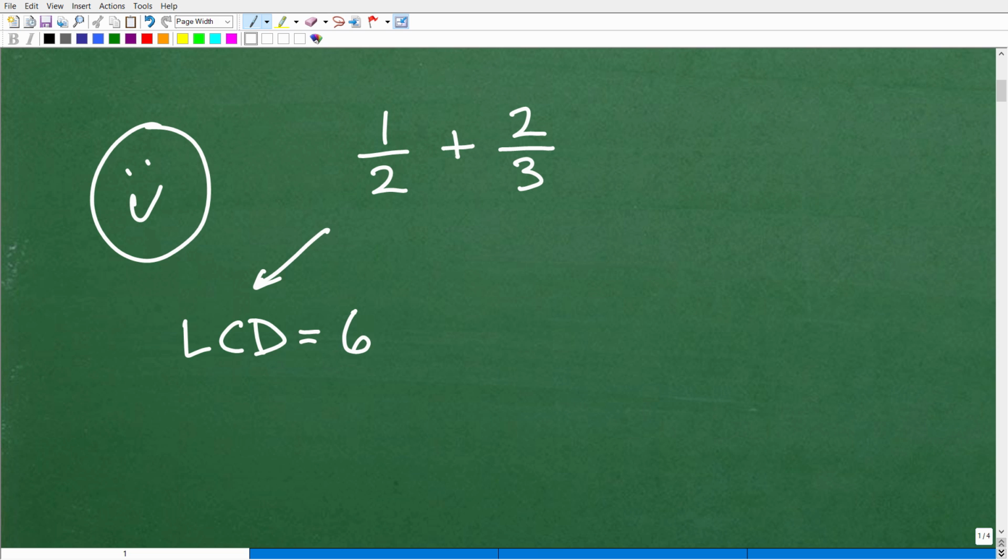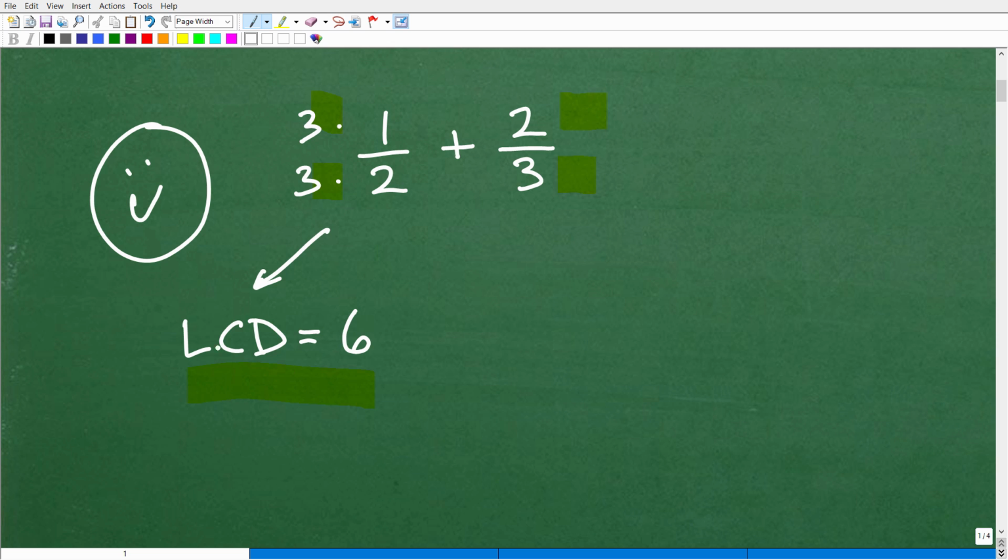The LCD is 6, so I'm going to have to rewrite each of these fractions such that the lowest common denominator is 6, then add them up and reduce and simplify. So that is very important. Matter of fact, let's just do that very briefly. So let's change this. We have to multiply the denominator by 3, and the numerator by 3 to get 6.